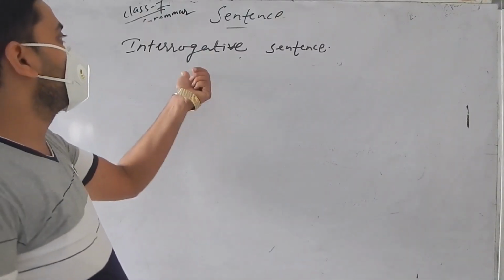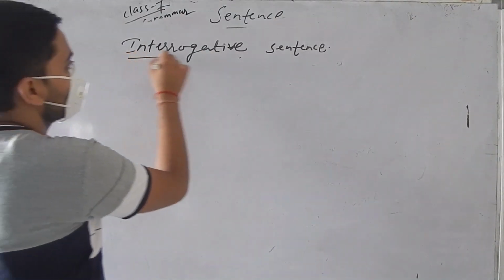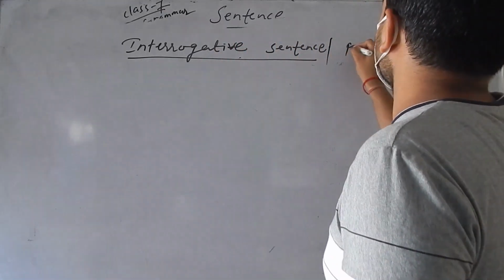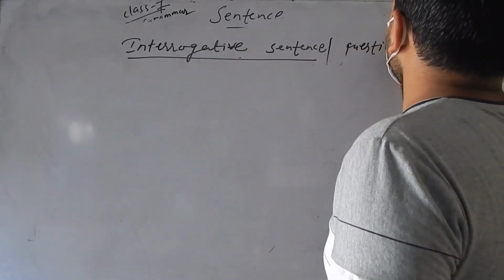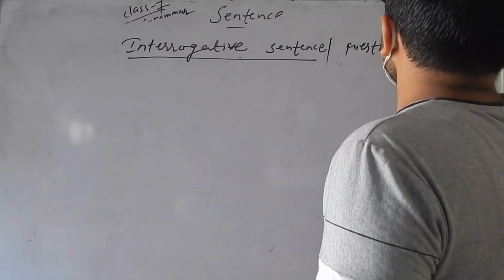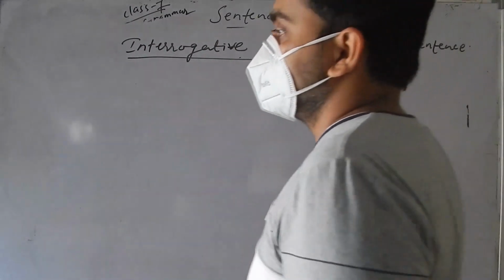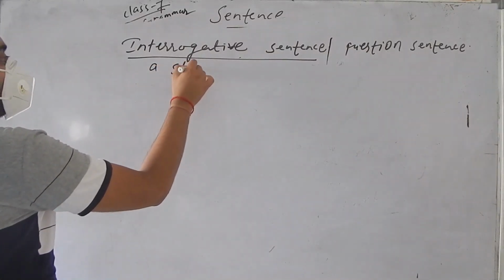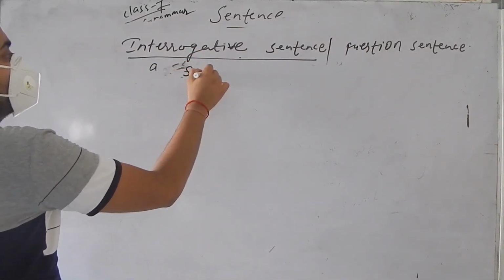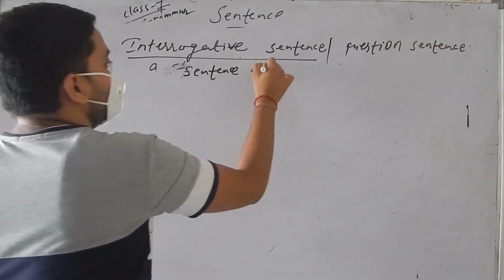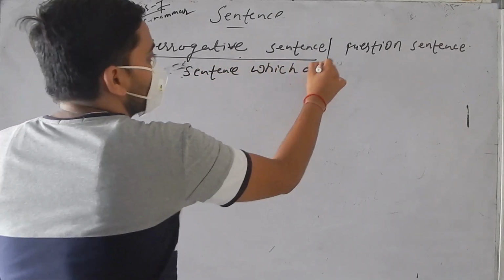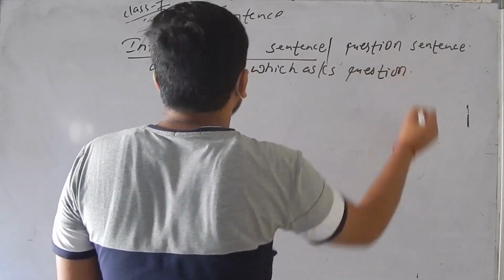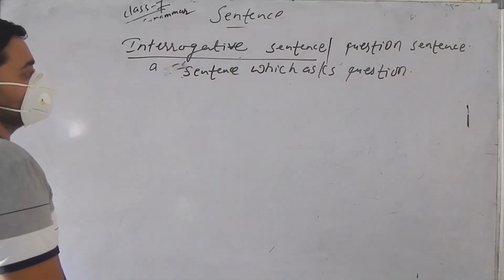Okay. Now we are going to say interrogative sentence. Interrogative sentence is also called question sentence. Question sentence also it is called. And interrogative sentence simply means what? A sentence which asks questions. That is interrogative sentence. Very easy.